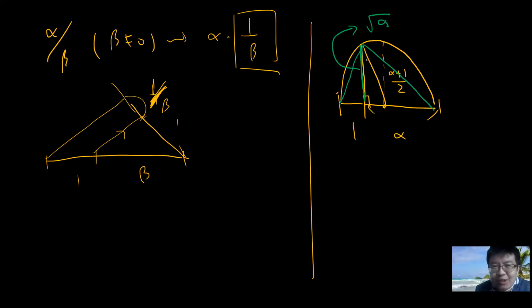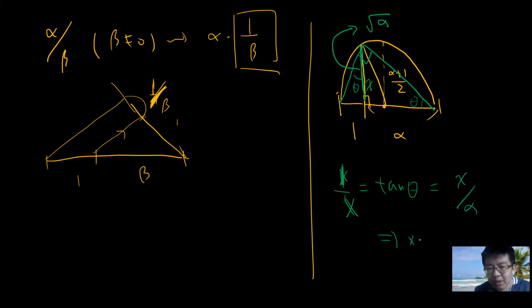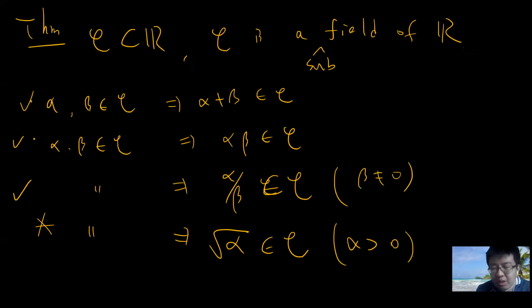If you cannot see it, there's this right triangle. Let's say this is x, and this angle is theta, so x divided by 1 is tangent theta, and this is also theta, so it's the same as 1 divided by x. 1 divided by x is tangent theta, and x divided by alpha is tangent theta. So x squared is alpha, so x is the square root of alpha. This is what we prove.